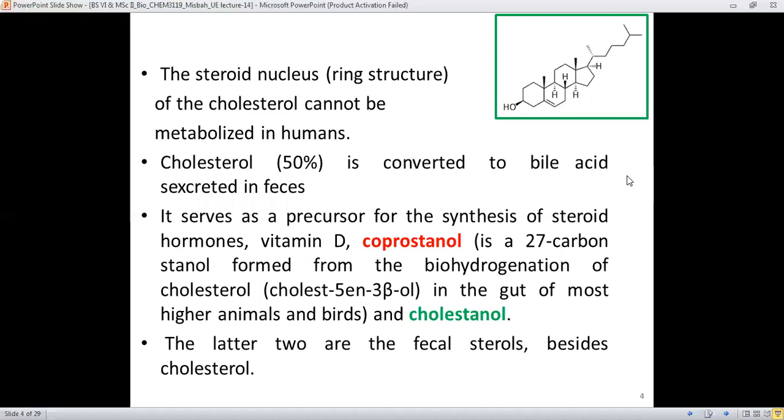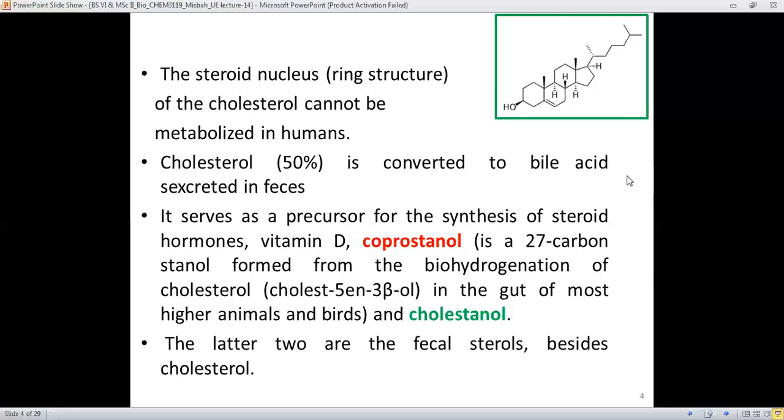This cholesterol serves as the precursor, or the starting material, for the synthesis of steroid hormones, vitamin D, and coprostanol, which is a 27 carbon containing stanol formed from the biohydrogenation of cholesterol in the gut of most higher animals and birds, and cholestanol. The latter two are also fecal sterols besides cholesterol.